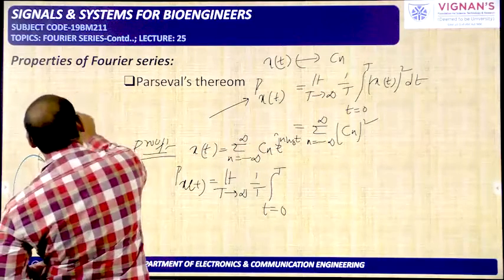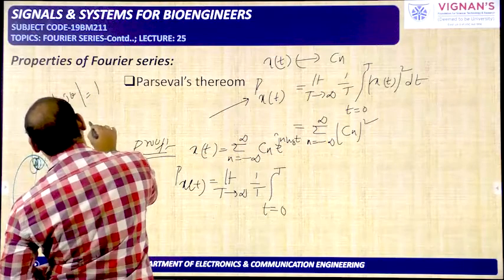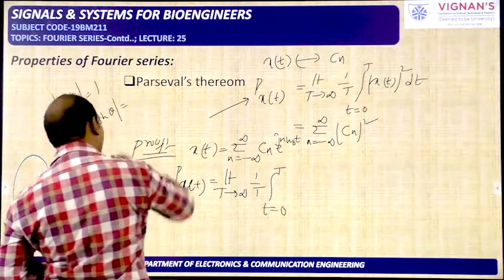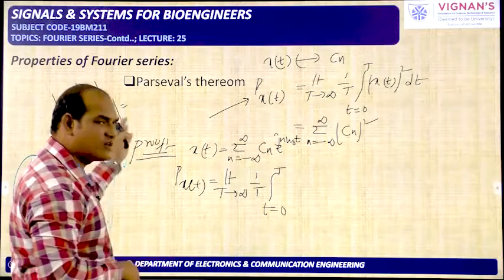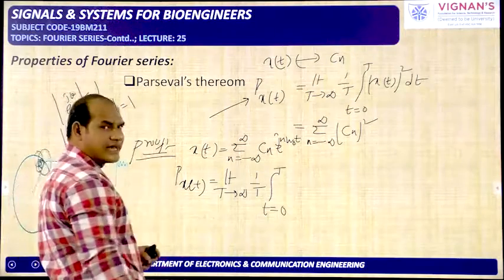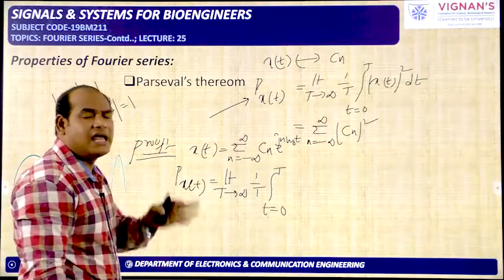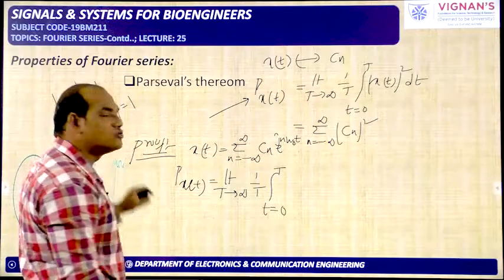E power j theta, magnitude is how much? It is 1. It is written as cos theta plus j sin theta. It is like a plus jb. If you take the magnitude, square root of a square plus b square, square root of cos square theta plus sin square theta, that is 1 you will get. So e power j theta, this theta can be anything. Theta can be n omega naught t, theta can be 2, theta can be anything, but it is e power j theta, its magnitude is equal to 1.